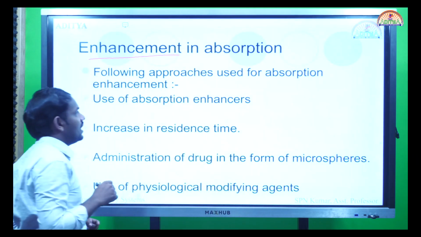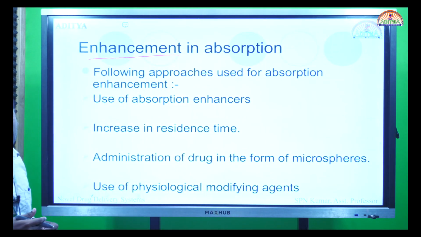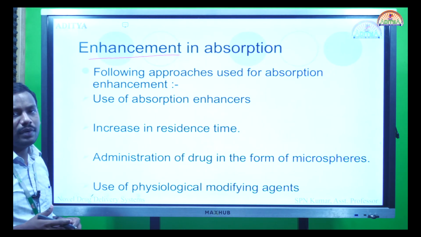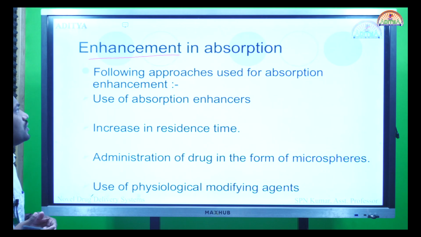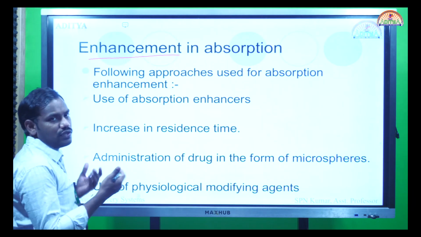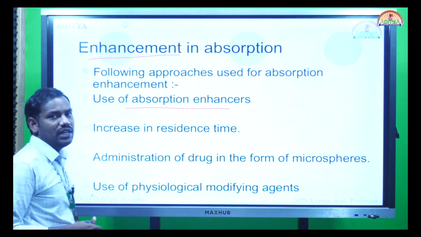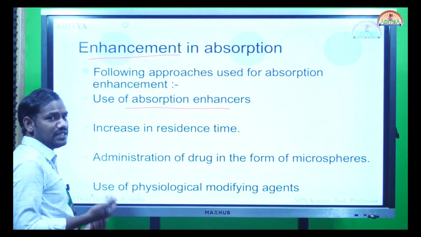Examples of permeation enhancers are dimethyl sulfoxide or cyclodextrins, etc. These alter the cellular permeability and promote better absorption. So, following approaches. First of all, let us see all the approaches. First one is absorption enhancers. Chemically we can use absorption enhancers, or physically,